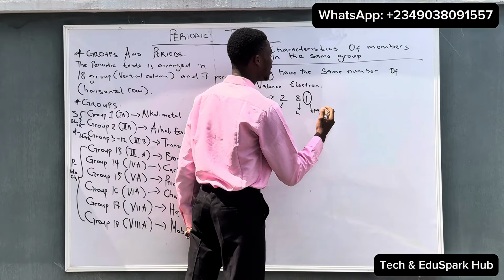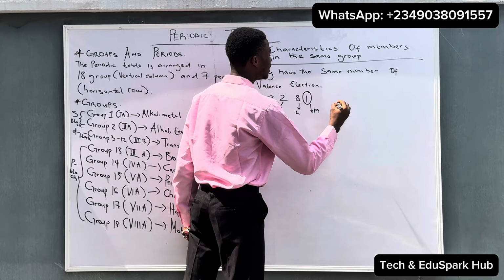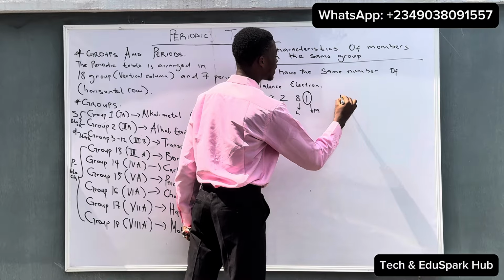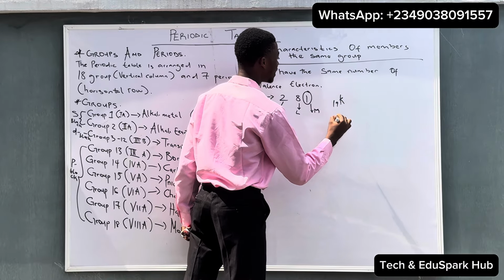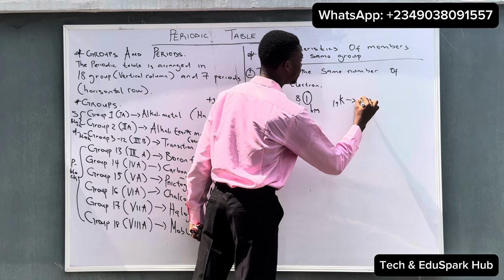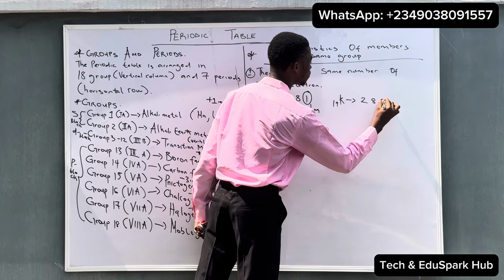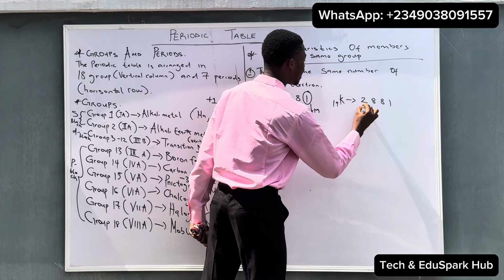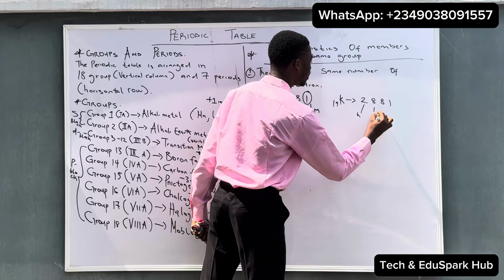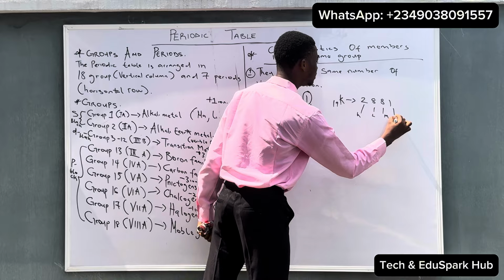So let's take another element, still in group 1. Let's take potassium for example. You can see potassium has an atomic number of 19, and the shell configuration will be given as 2,8,8,1. You can see potassium has the K, L, M, and N shells.